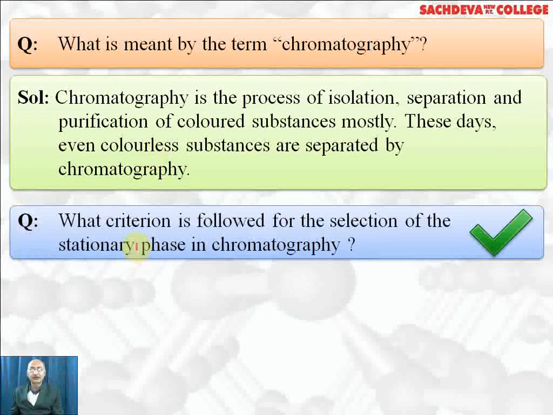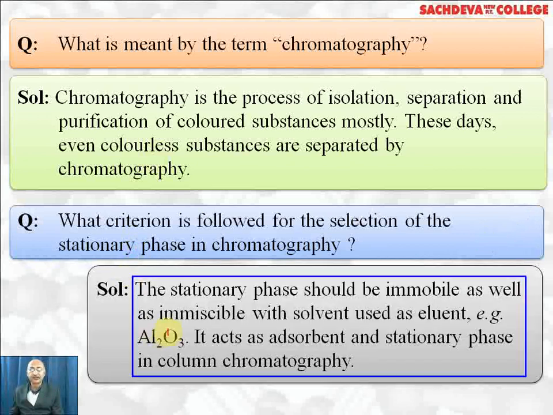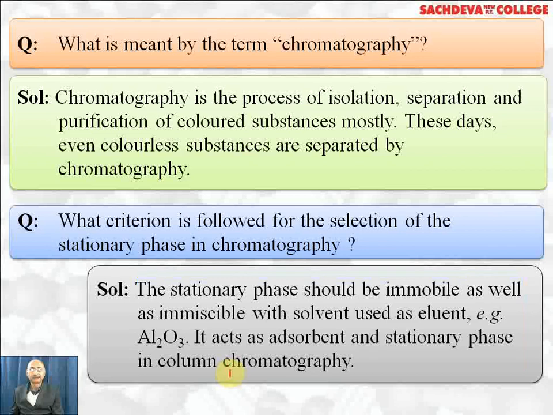What criteria is followed for selection of the stationary phase in chromatography? The stationary phase should be immobile as well as immiscible with the solvent used as eluent. For example, alumina acts as a stationary phase in column chromatography. It does not mix up with the solvent which is added. It acts as an adsorbent and stationary phase in column chromatography.